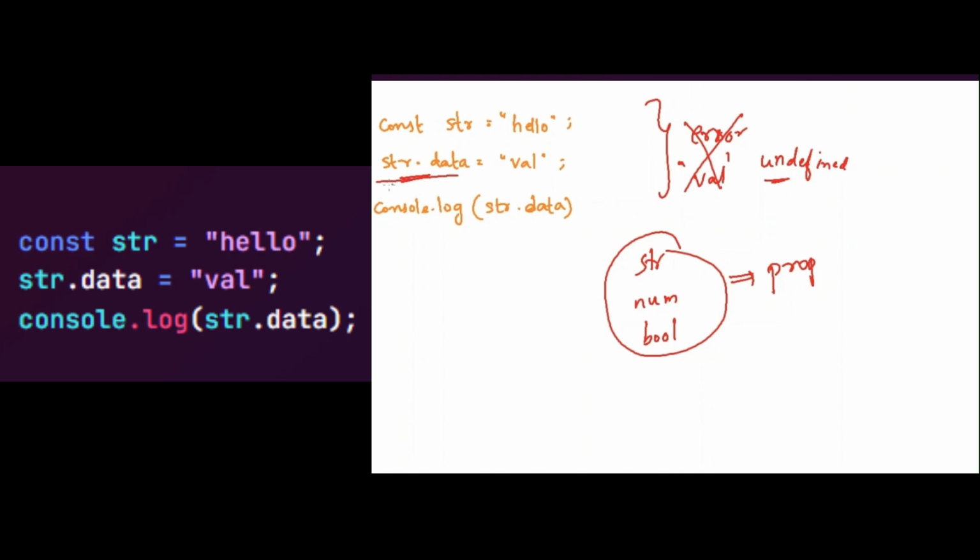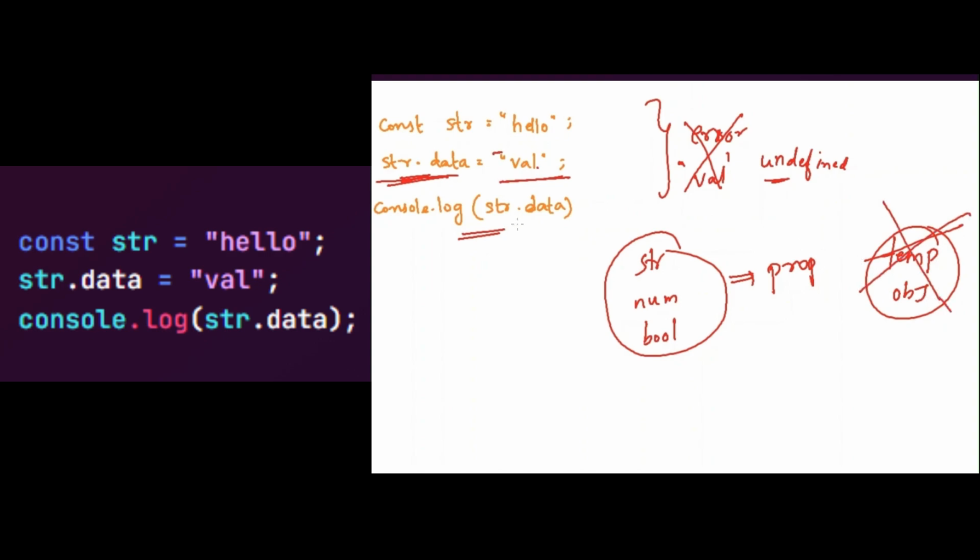Because in the second line, when you are trying to add the property data to this particular string or any primitive data type, JavaScript will internally create a temporary object and it will store this particular property in this temporary object. Now you will ask me a question: if it is storing it in a temporary object, it should return that particular val into the console. But no, because once it is executed successfully, this particular temporary object will be destroyed.